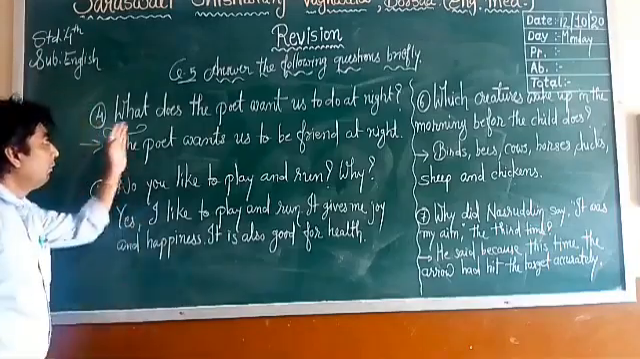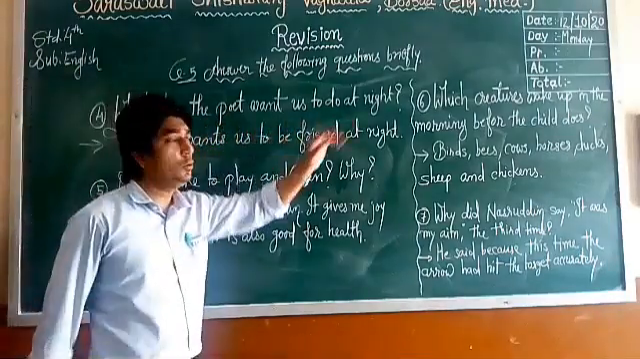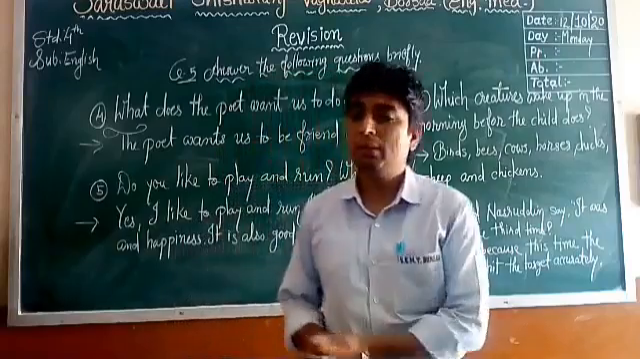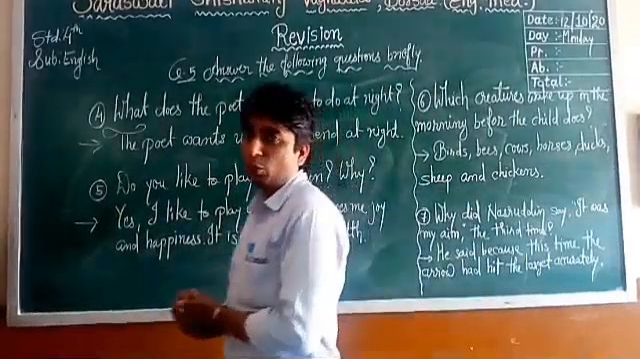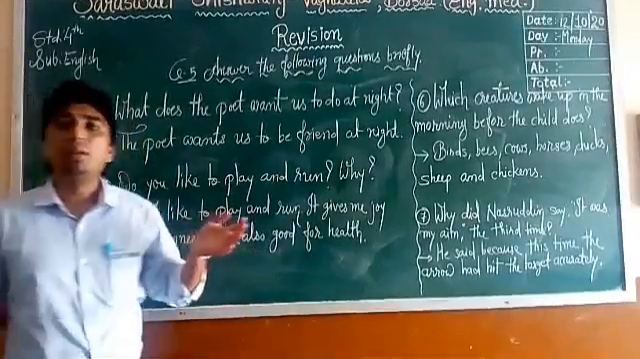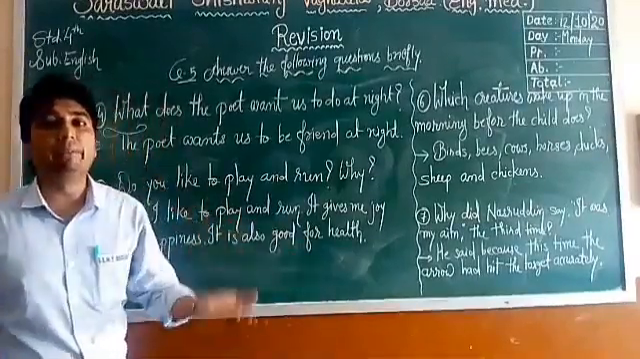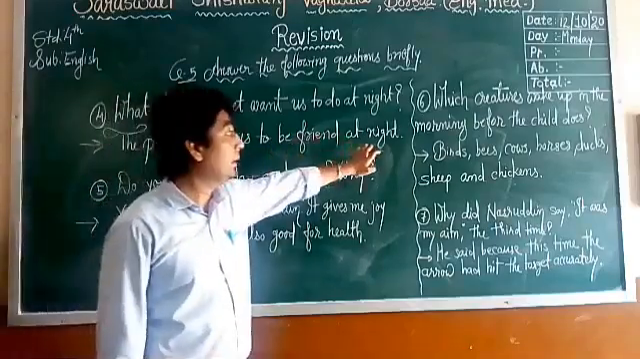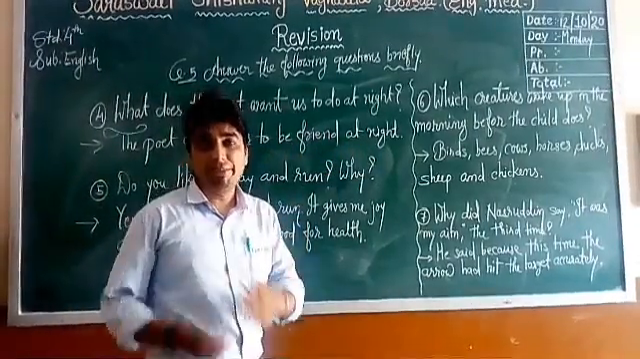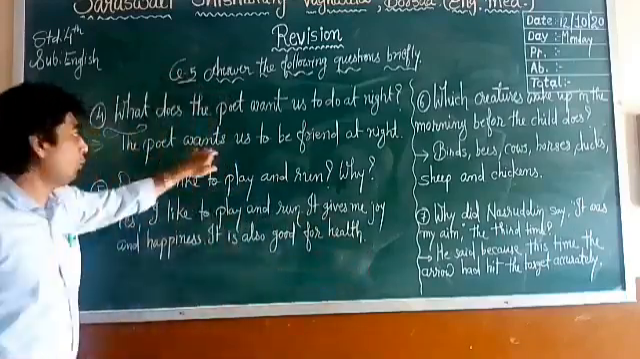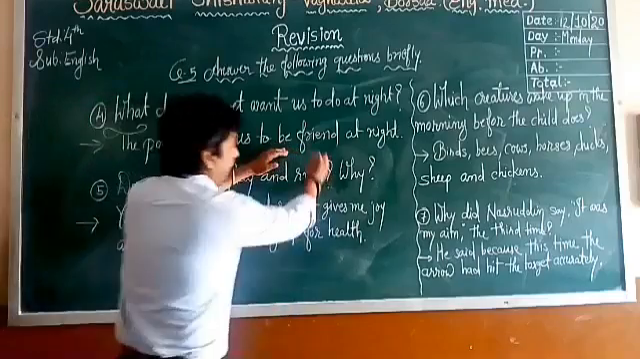Number 4. What does the poet want us to do at night? Is it only to be afraid of the dark, right? The poet did not tell us that you have to get scared. You have to be afraid of the dark. No. The poet wants us to be friends at night. Why? If we are friends, then we will not be scared. So that's why the poet wants us to be friends.